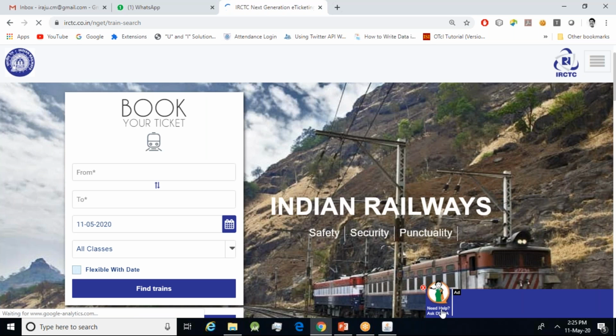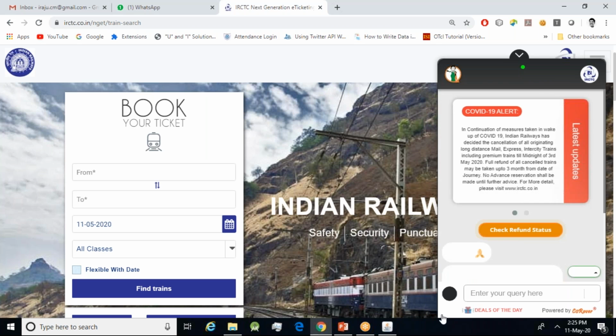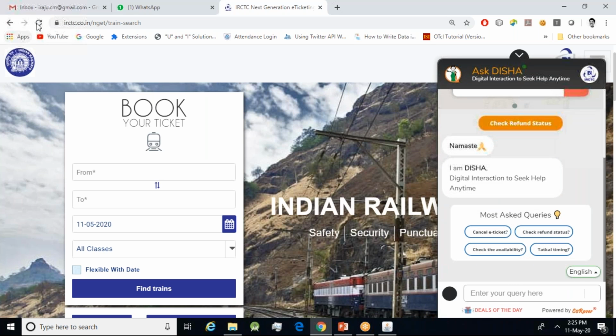I think everyone, please respond. You can see that whenever you open the IRCTC website, you can find it here: "Need any help? Ask Disha." You see, a small portion came out. It's not that the complete website has opened, and you can ask a few questions. You can interact with Disha also. Hope you could understand what the main intention of an applet is.